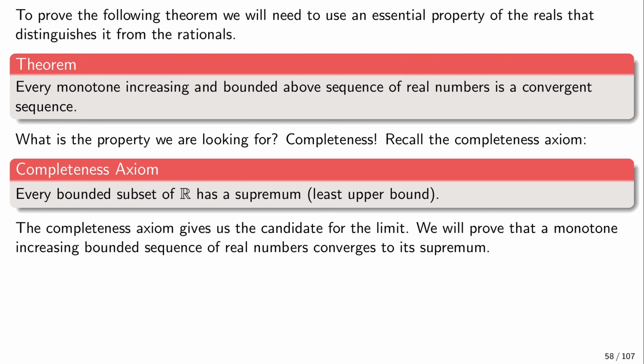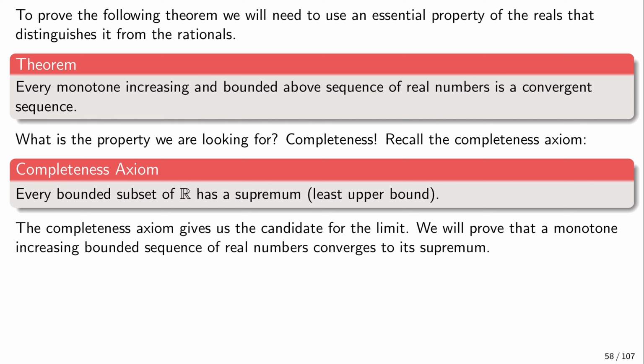The axiom of completeness, for when we're going to prove this theorem, gives us a candidate for a limit. Here, when we said every monotone increasing sequence of real numbers that is bounded above is a convergent sequence, how would we find a limit? Now when we look at this axiom of completeness, we can consider the set of all the sequence elements, which is a bounded set, and therefore it has a supremum, a least upper bound.